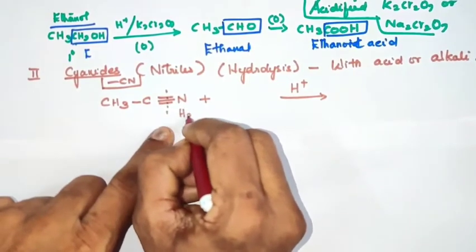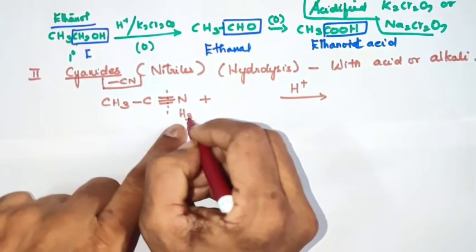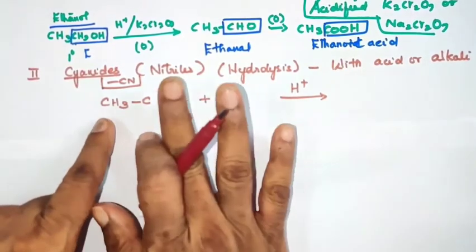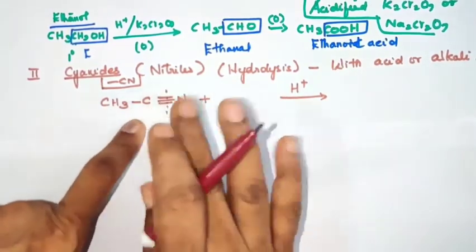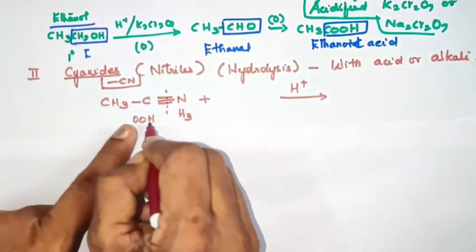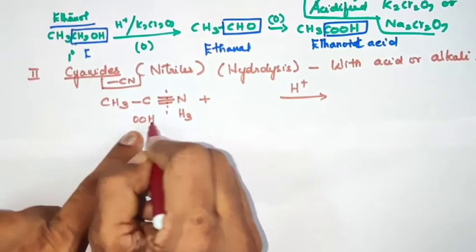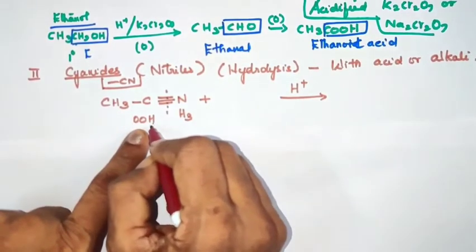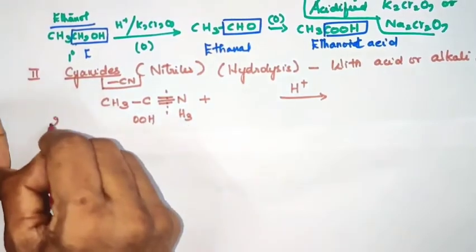So if you provide 3 hydrogens to nitrogen and 2 oxygens and 1 hydrogen to that CH3C group, what happens? The C triple bond N bond will break, and it will convert into CH3COOH and NH3, right?